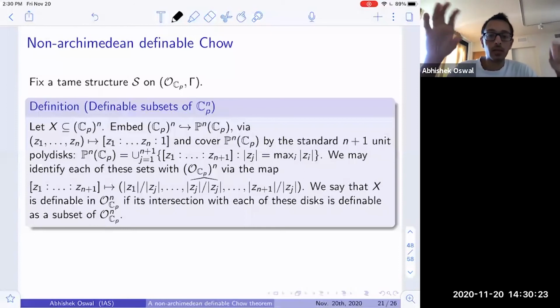So we embed C_p^n inside P^n of C_p and cover P^n of C_p by the standard n plus 1 many unit disks, identifying each of these unit disks in the natural way with O_{C_p}^n. We say that a set is definable in C_p^n if its intersection with each of these unit polydisks is definable.